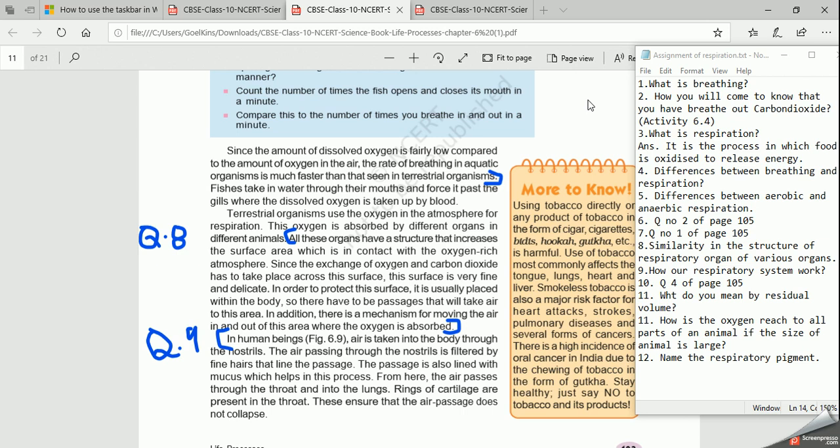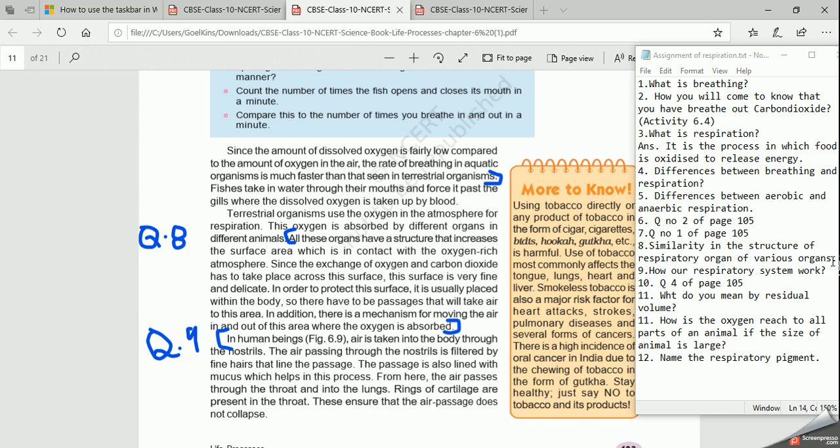What are those? I have given you question number 8 in your assignment. That is the similarity in the structure of respiratory organs of various organisms. Make the correction, right? I can't make it now, but you can do it: instead of writing various organs, you write various organisms. If I can, I'll do the correction also.